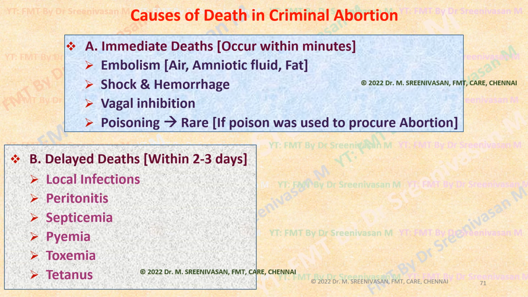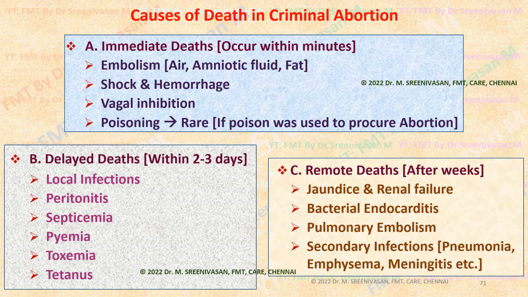Delayed death may occur in this situation. Delayed death means within 2 to 3 days, like local infections, peritonitis, septicemia, cervicitis, vaginitis, etc. Then pyemia, pelvic abscess, toxemia, tetanus. All these are common complications of criminal abortions leading to death, which are called delayed deaths if the death occurs in the 2 to 3 days of the event.